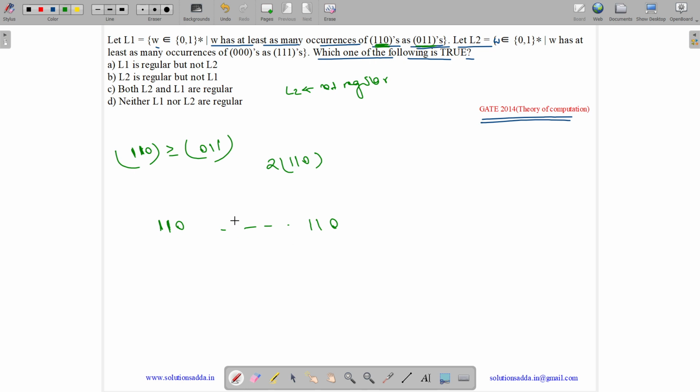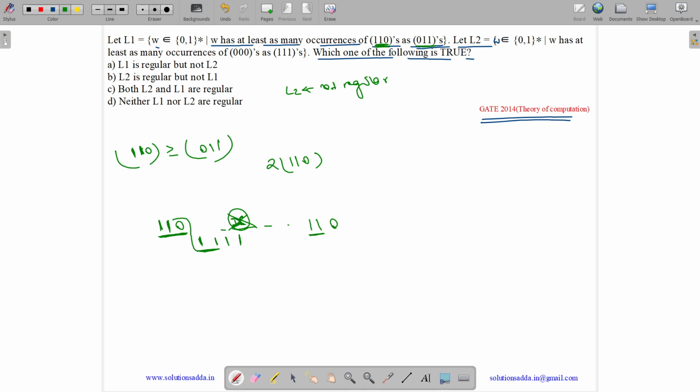Let us say the string in between is X. Now X can be null. In that case, there is a 0, 1, 1, 0 from here, with 1, 1 from the first part. Now if we say that X is 0, in that case also this 0 will combine with this 1, 1. So we can't eliminate this. You might say that instead of 0 we will take 1. Even if you take 1, you will have 110 over here and 011 over here.